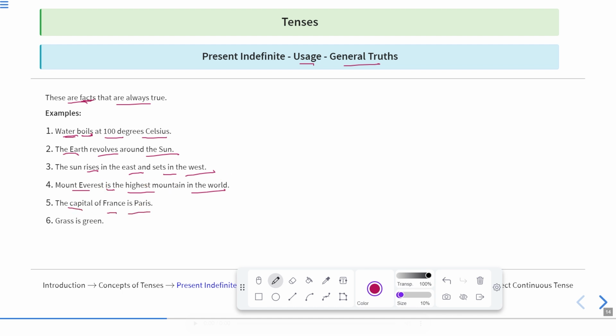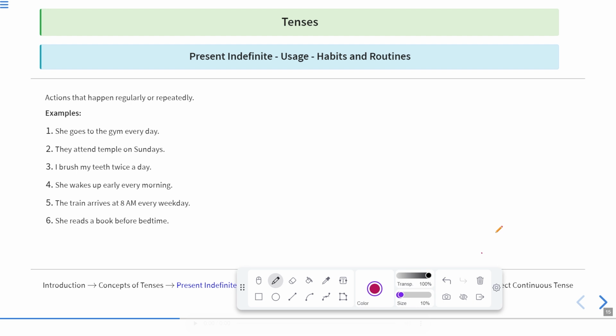The capital of France is Paris. No one can change it. Grass is green. Of course, grass is green. Okay, so these are the basic sentences and the general truths, and general truths always occur in present indefinite tense. Okay, now let us move to the next one. Here, to show the habits and the routines, they are also shown in present indefinite tense. Actions that happen regularly or repeatedly.